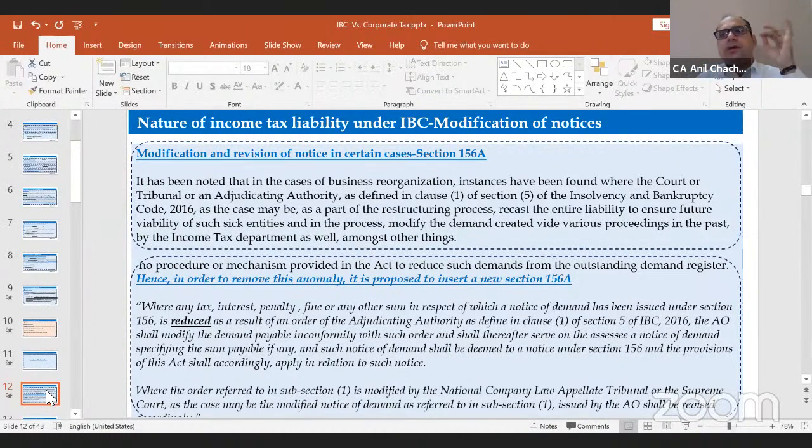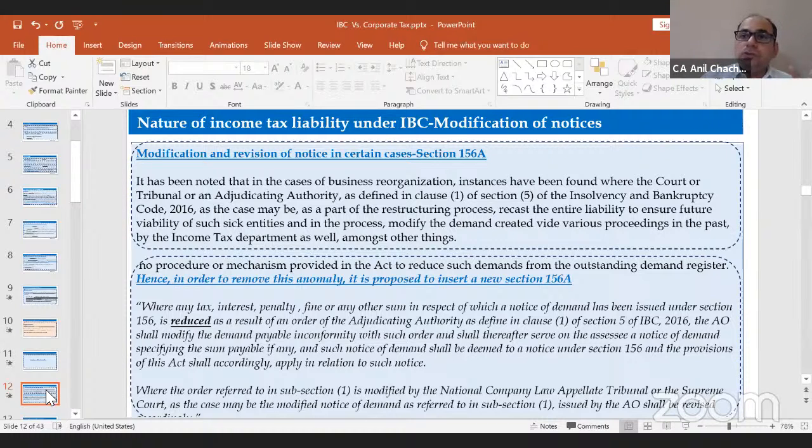Now you can apply the Ghanshyam Mishra case, the income tax will be part of your operational creditors, and you will come at the fifth level as far as the hierarchy is concerned. So now this 400 pertains to my secured creditors. As and when there's a reduction in the liability, the income tax department will not get anything, right? So 100 rupees pertains to the income tax department. Out of 1,000, 400 has already been allocated to the secured creditors, as per my resolution plan, which has been approved under section 31.